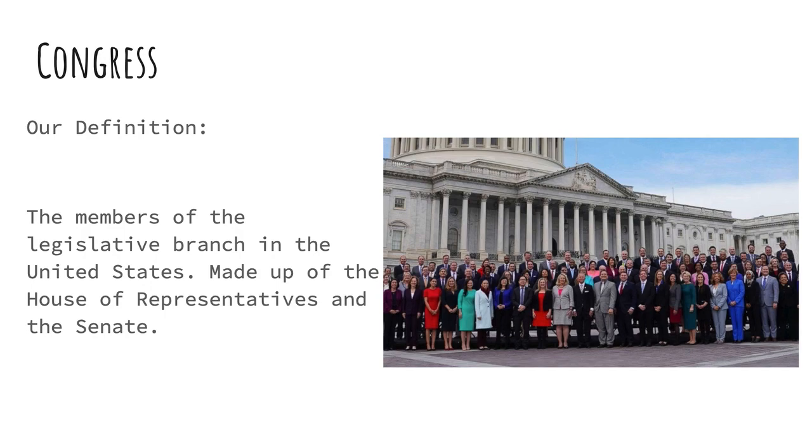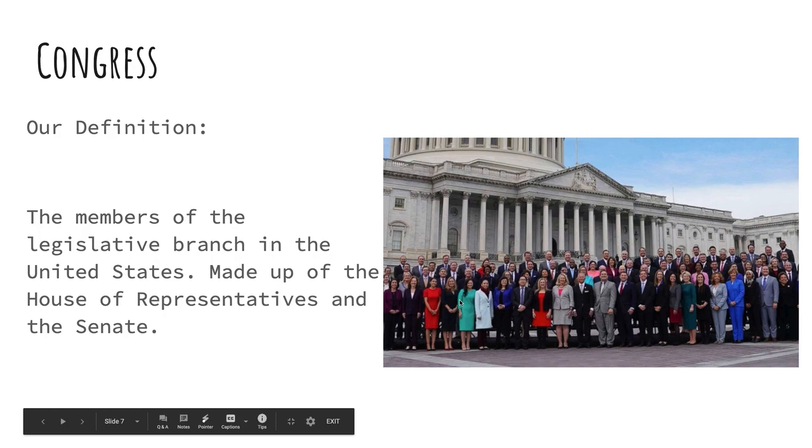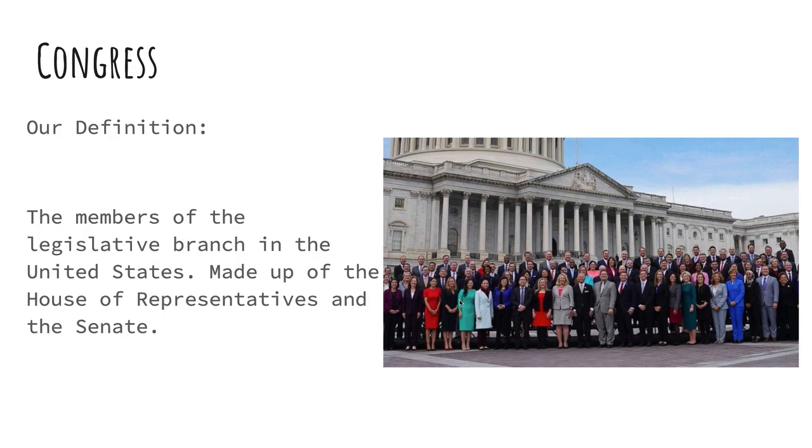The House of Representatives gives bigger states more members. So California has the most members. Rhode Island doesn't have as many members. It's a tinier state. The bigger your state, the more power you get, the more votes you get in the House of Representatives. The Senate doesn't do it like that. In the Senate, every state is equal. It doesn't matter if you're California or Alaska. Everyone gets 2 senators. Okay? We'll deal with the specifics a little bit more as we keep going. But know that Congress is another word for the legislative branch, which means they do what? They make laws for the whole country.